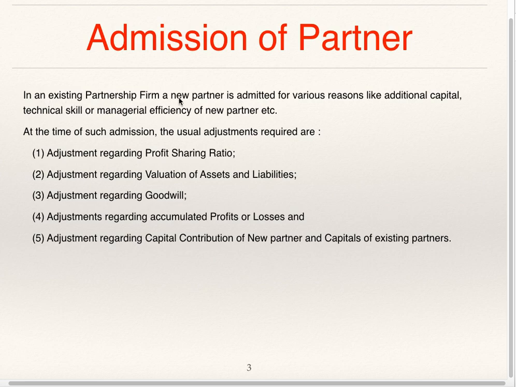In an existing partnership firm, a new partner is admitted for various reasons like additional capital, technical skill or managerial efficiency of the new partner, etc. At the time of such admission, the usual adjustments required are adjustment regarding profit sharing ratio, adjustment regarding valuation of assets and liabilities, adjustment regarding goodwill, adjustment regarding accumulated profits or losses, and adjustment regarding capital contribution of new partner and capitals of existing partners.